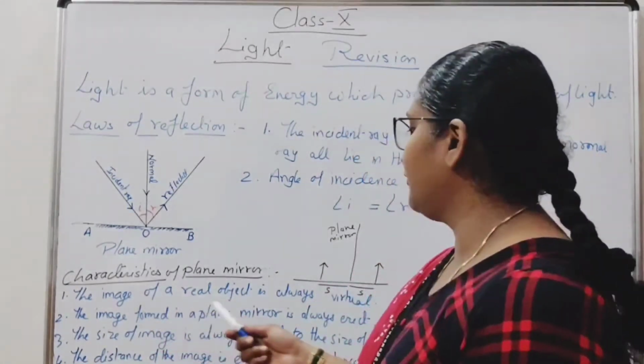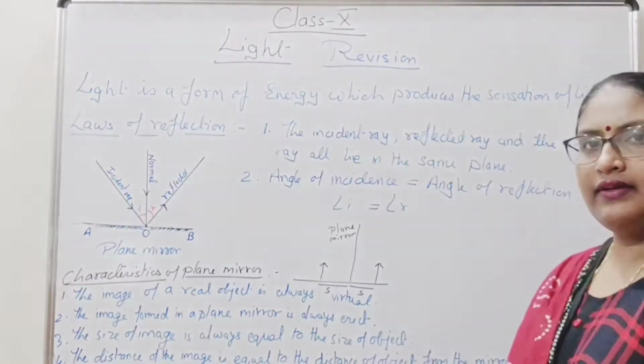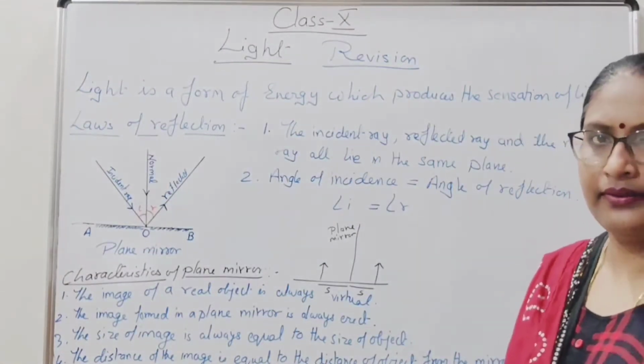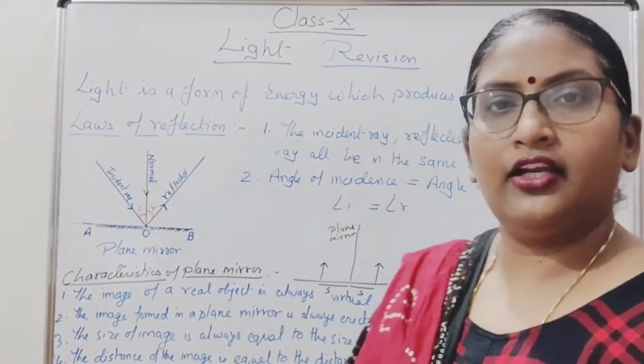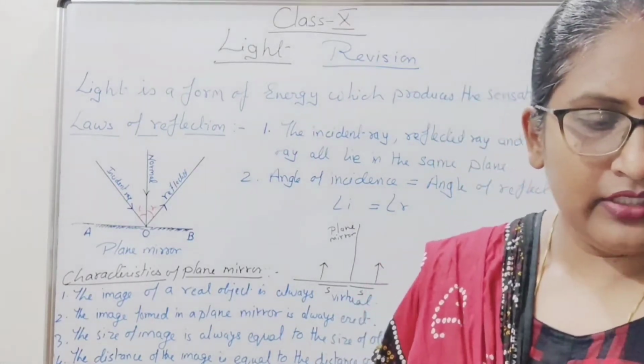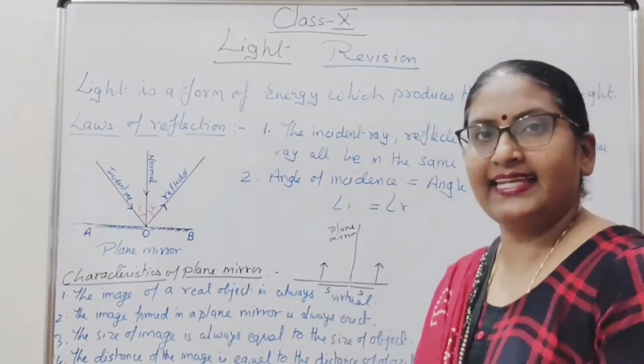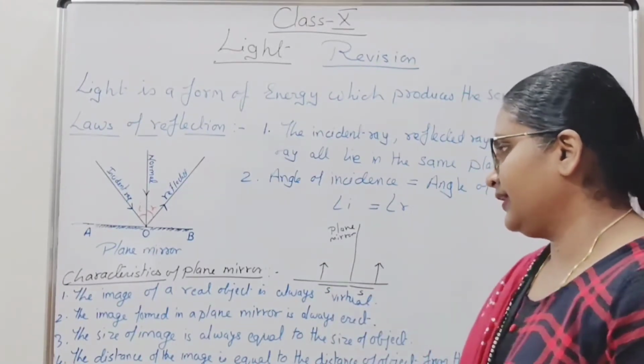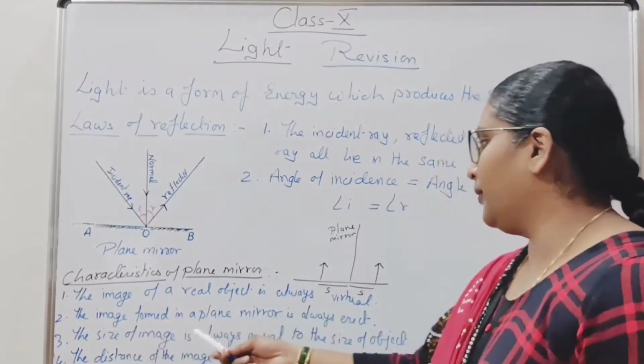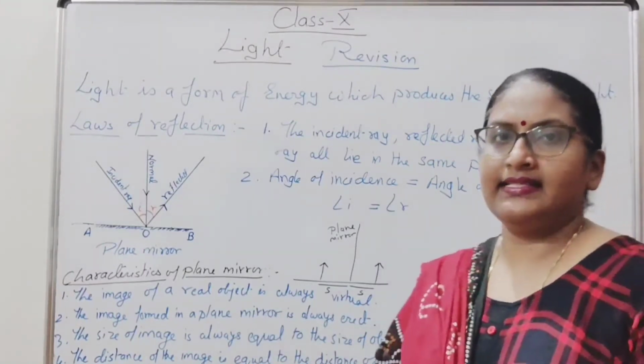The image of a real object in a plane mirror is always virtual, which means the image cannot be obtained on a screen. Second, the image formed in a plane mirror is always erect.